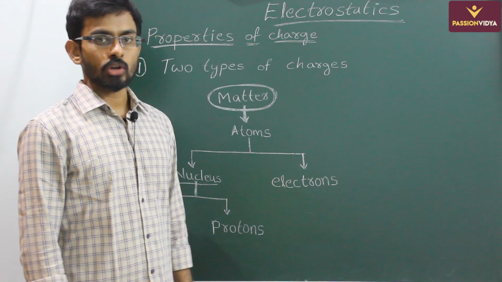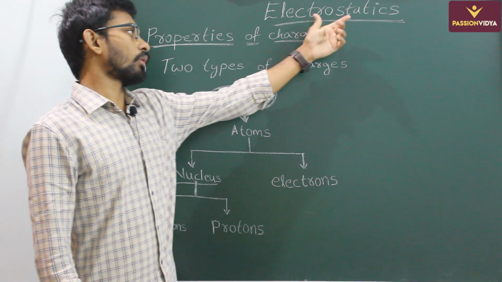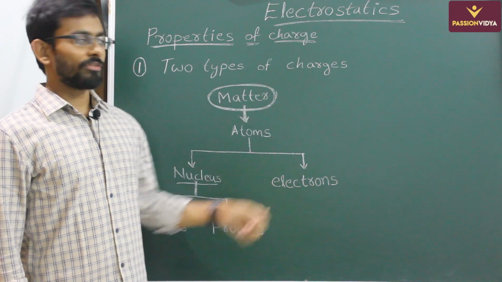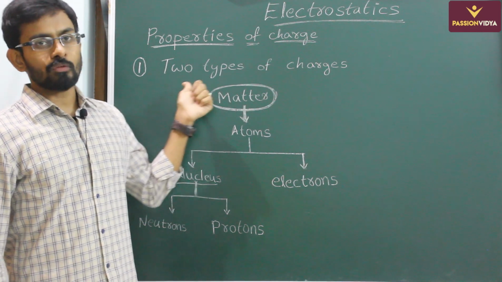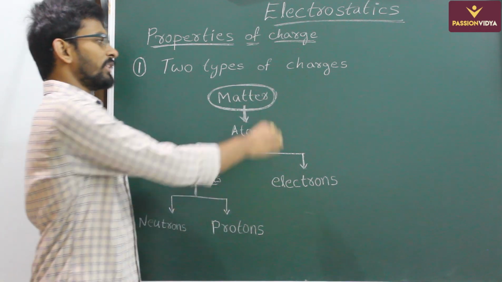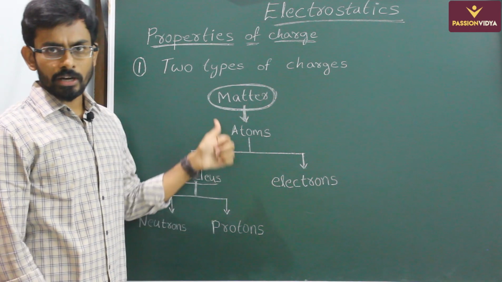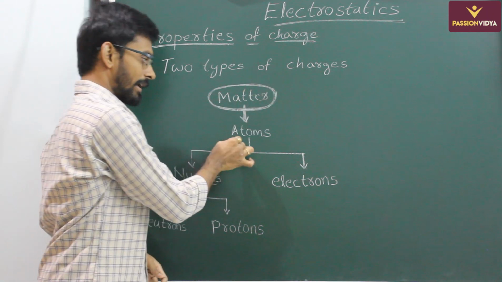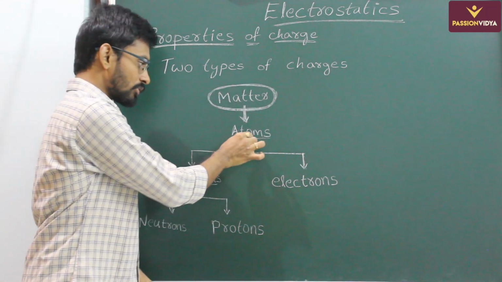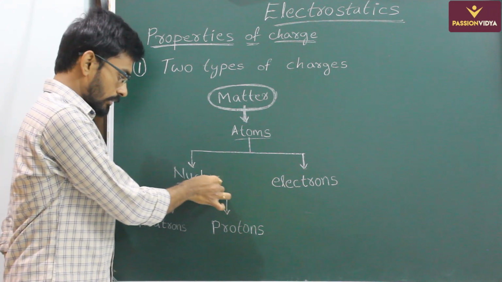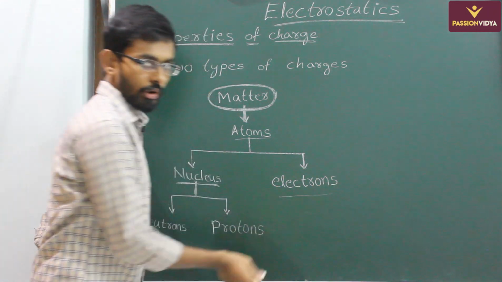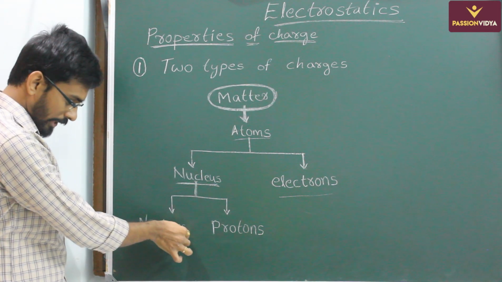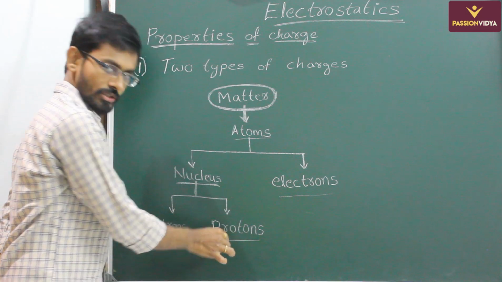Let us start with the first topic of electromagnetism, that is electrostatics. First let us concentrate on properties of charge. Coming to the first property, charge is of 2 types. As we discussed, charge is an inherent property of matter. We know matter is made up of atoms, and in atoms there is a nucleus and electrons revolving around the nucleus, and the nucleus is further made up of neutrons and protons.